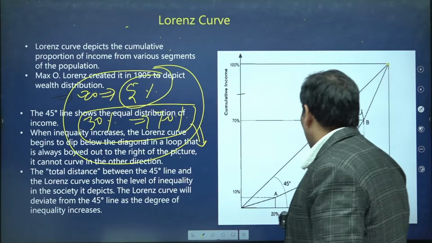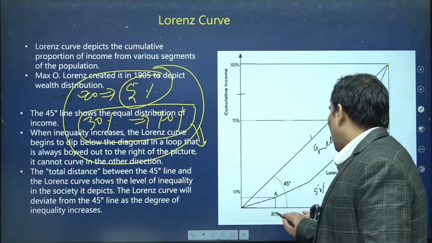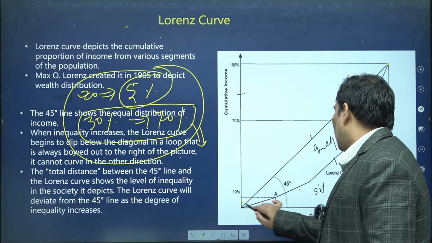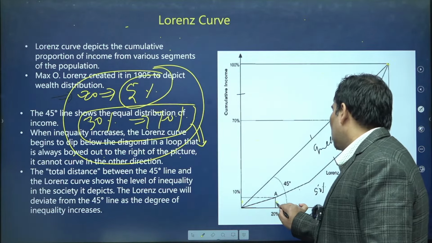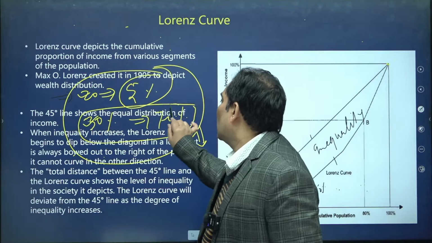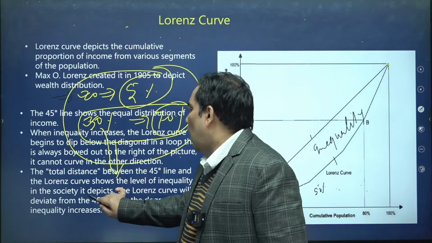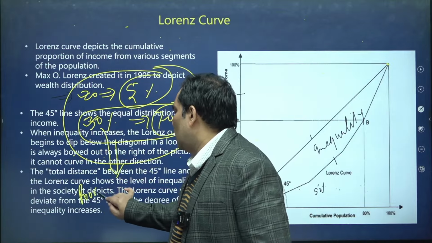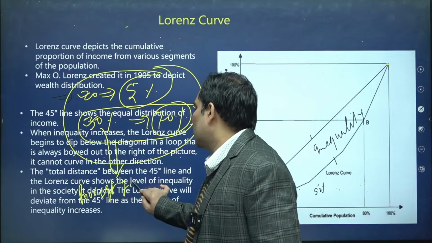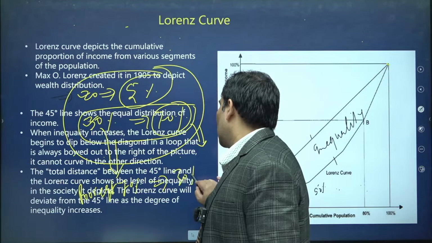Suppose 20%, and 5 is somewhere around this, so this is going to be the point somewhere around this. The richest 30% is owning 70%. From here we can conclude that the poorest 70% is cumulatively owning 30% of resources in the society.